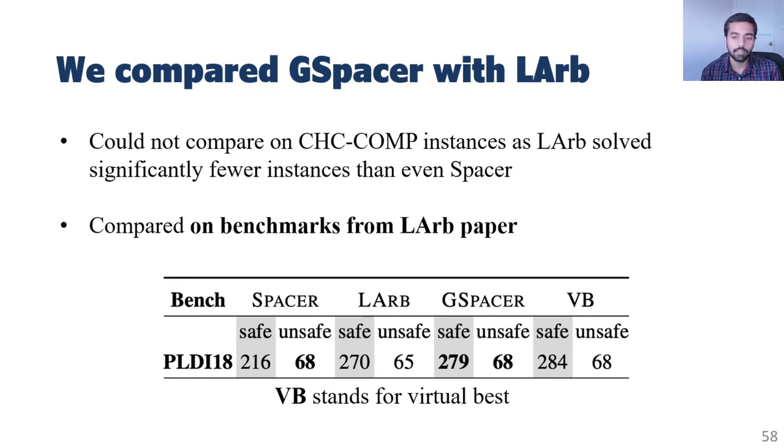In fact, it was much poorer than Spacer on those instances. So we compared LinearArbitrary with Gspacer on the benchmark instances from the PLDI 18 paper. We first replicate their results. That is, we can see that Spacer solves much fewer instances than LinearArbitrary. However, we find that Gspacer solves more instances than LinearArbitrary.